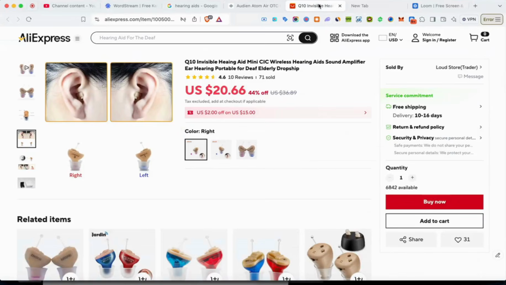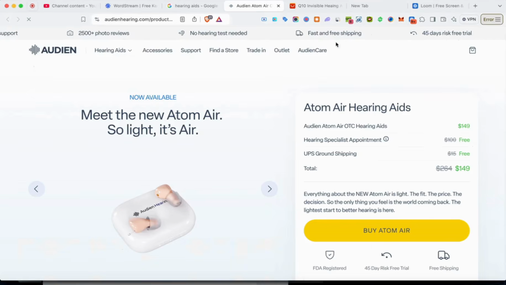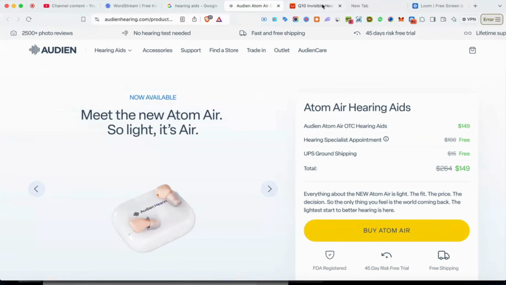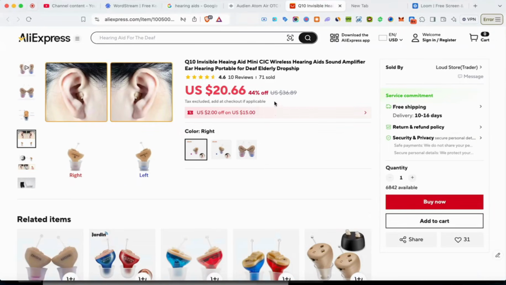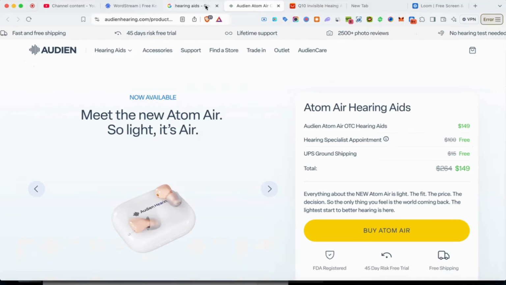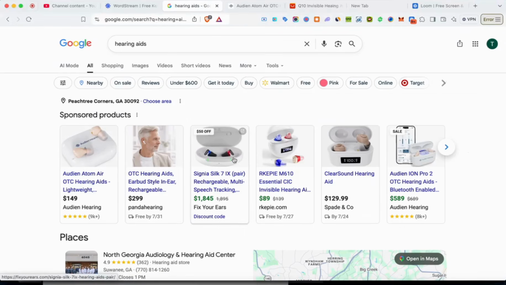So if I come on to AliExpress, I found the exact same product these guys are selling. And these guys are sourcing this product for only $20. But if you come onto their website, they're selling it for $149, right? So these guys are marking up the product $129, and people are buying this product like hotcakes, guys. So that's what we're going to be running on Google Ads, guys. We can literally show people our products that they're searching for right in front of their faces. They're going to click it and buy.